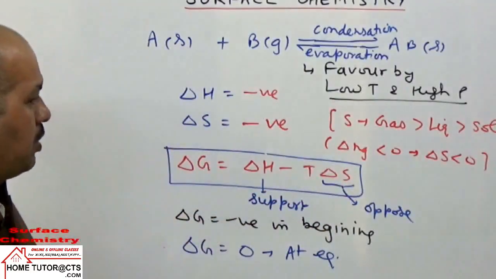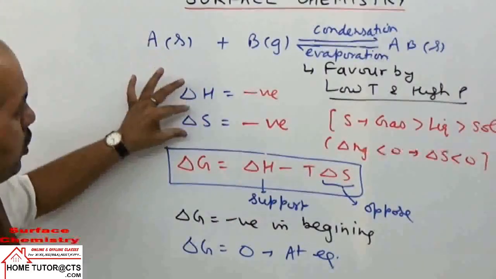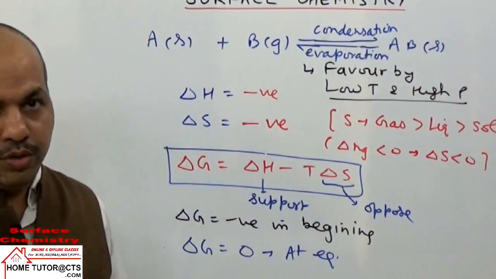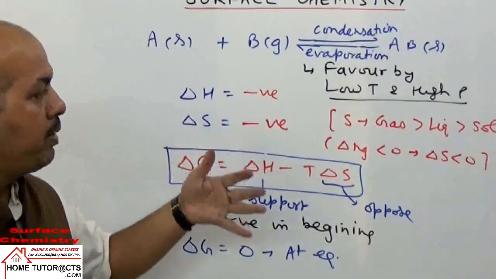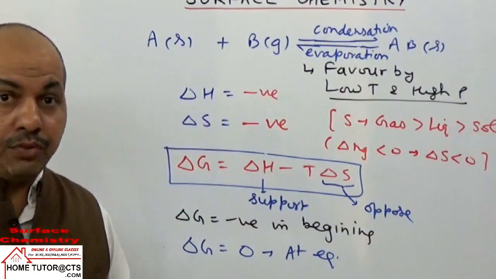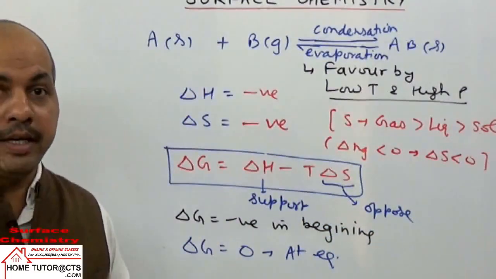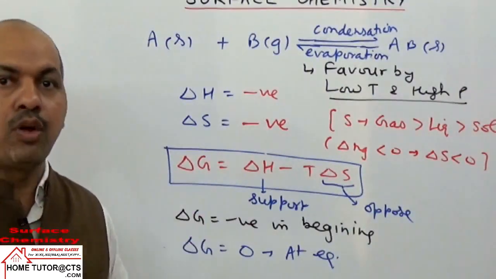Delta G or delta H, देखिए when time will go on passing, delta H और delta S both decrease in magnitude. Both decrease in magnitude because जितना हमारा surface vacant रहेगा, the rate of adsorption will not remain constant. In the beginning we have entire vacant surface, gas can be adsorbed more and more.